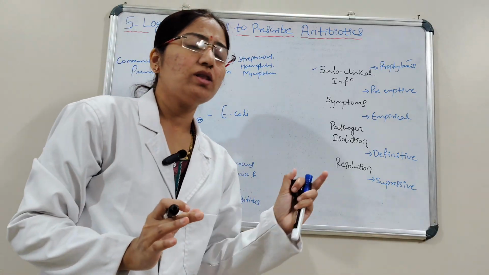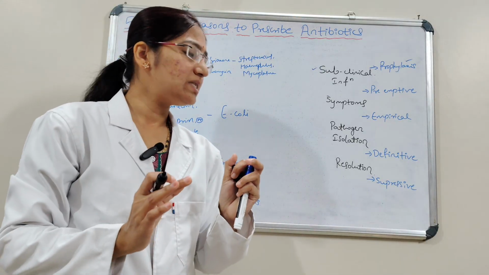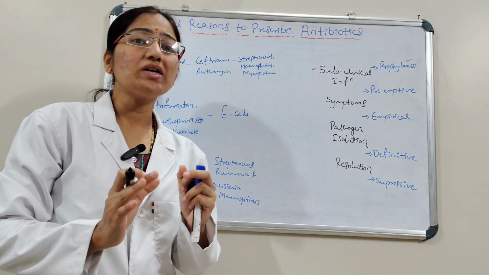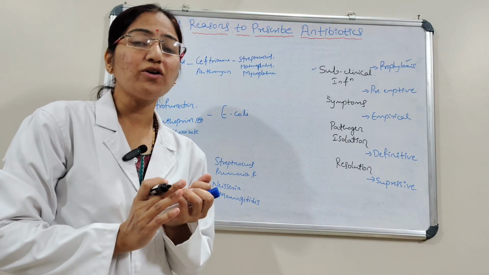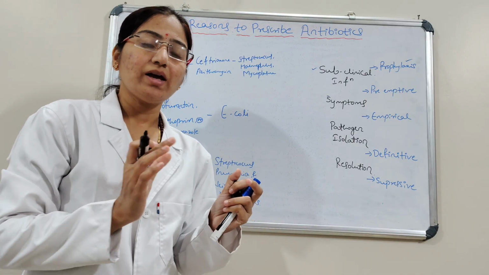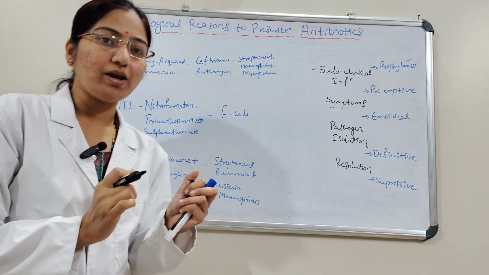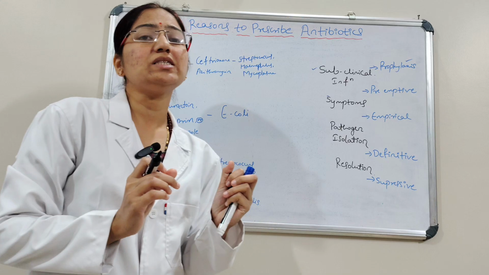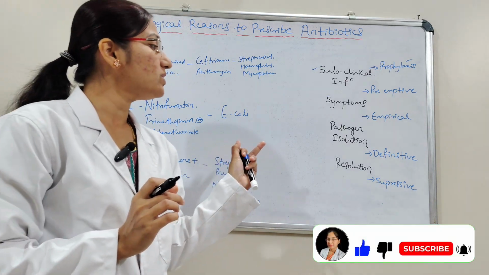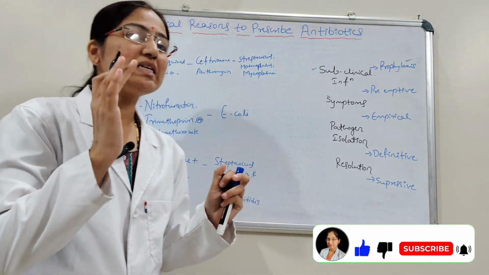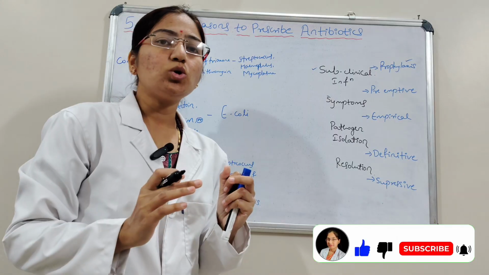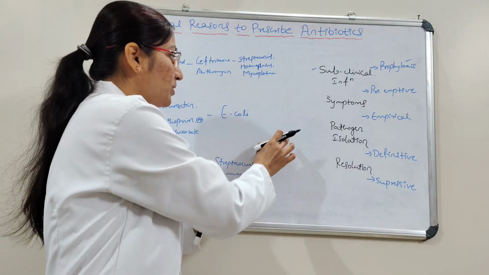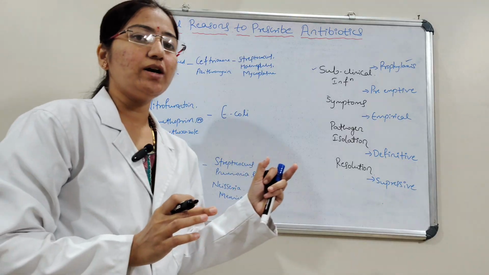Here the infection has set in and started showing symptoms, but we have not yet isolated the exact pathogen. For example, a patient comes to you with pneumonia.